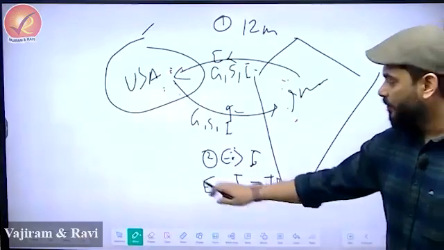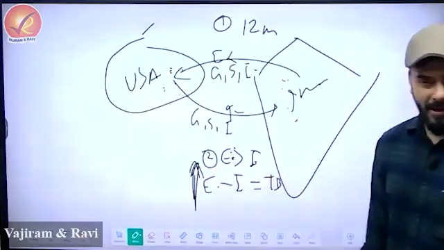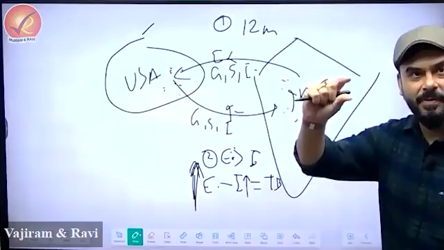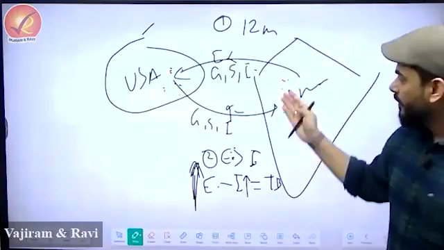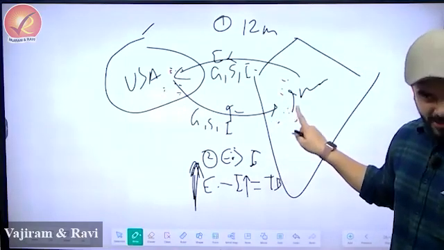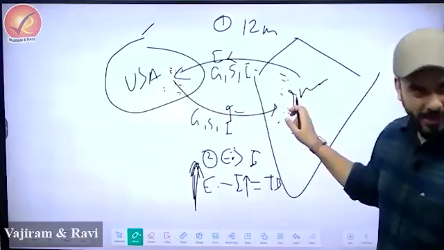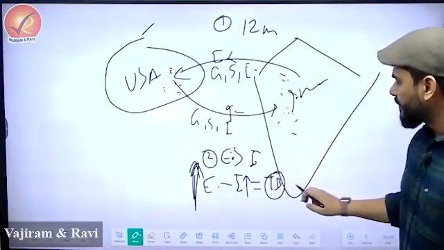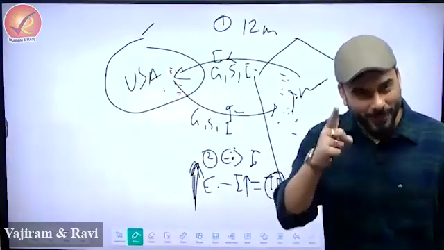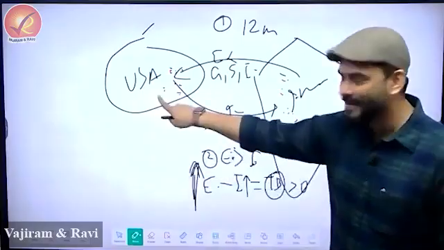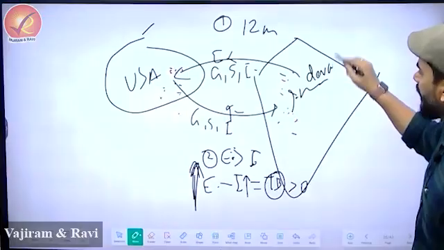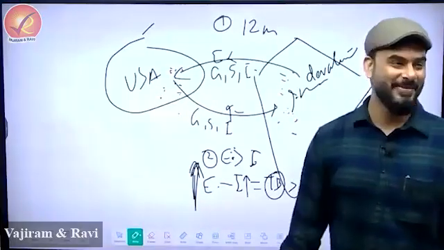So USA says, if your export is very, very high, look at the length of the arrow, and what is your import? The thing that you are buying from USA. You are buying this much from USA, you are selling this much to USA. So if you sell more and buy less, that means you are getting more dollars. So whenever trade balance is positive, USA says, I want to know why trade balance is positive in your country with me. Are you exporting more because of devaluation? That's what USA wants to know.